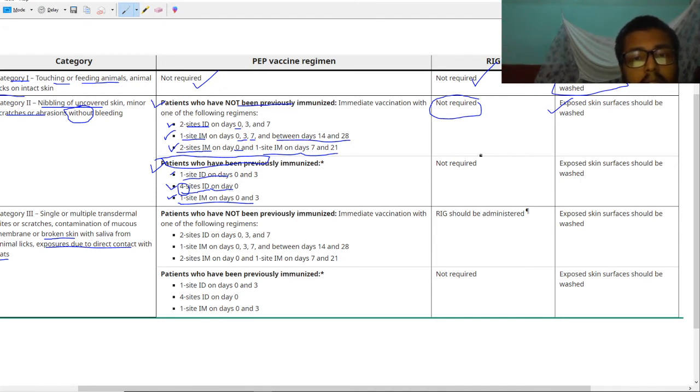Here also you can see there is no requirement of immunoglobulin. And obviously the exposed skin surface should be washed. No need to tell these things, in every wound you have to wash the skin surface.